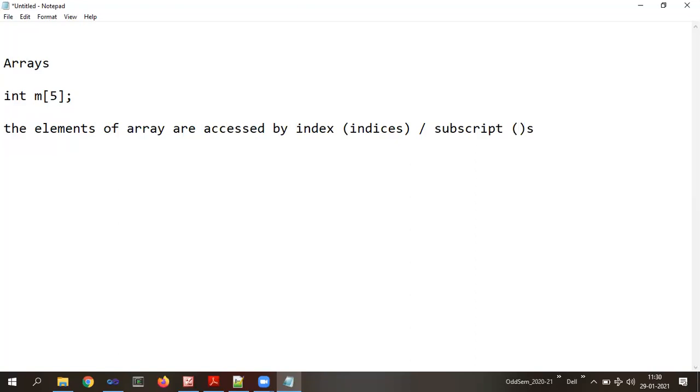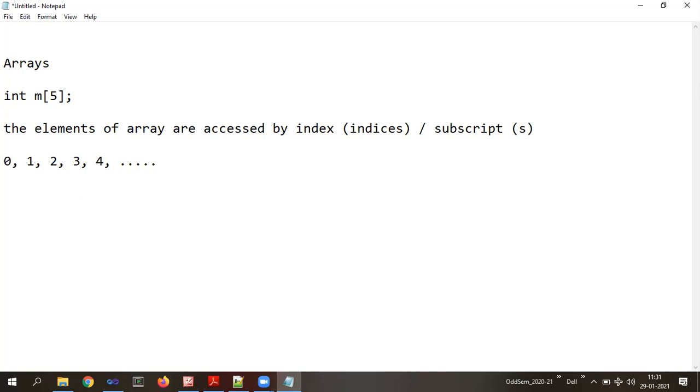Every element of an array is accessed by a unique number called index or indices. This index is a numeric value. It will start from 0, then 1, then 2, then 3, then 4, up to the last number.